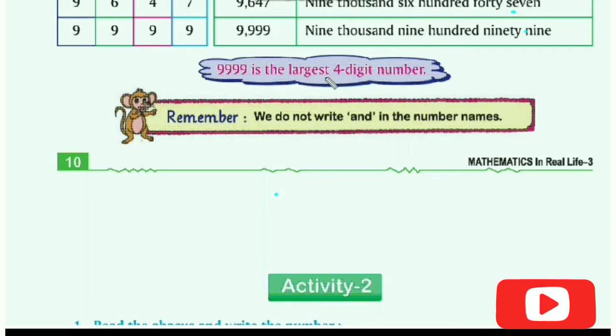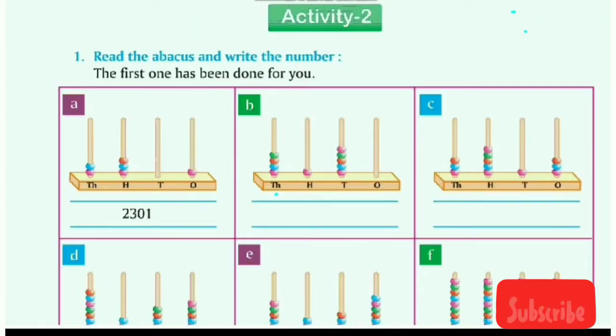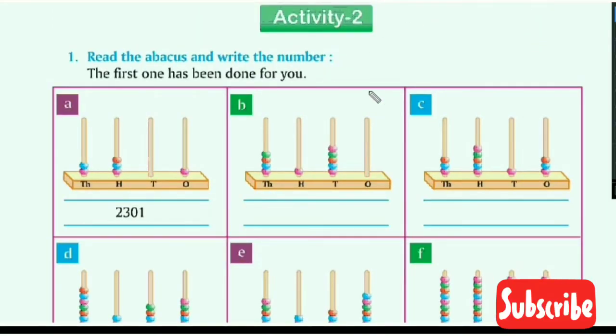And one more thing you need to remember: 9999 is the largest 4-digit number, and what is the smallest 4-digit number? You need to tell me in the comments, okay. Now let's solve. Read the abacus and write the number. We need to read the abacus kit. This one I will solve for you.